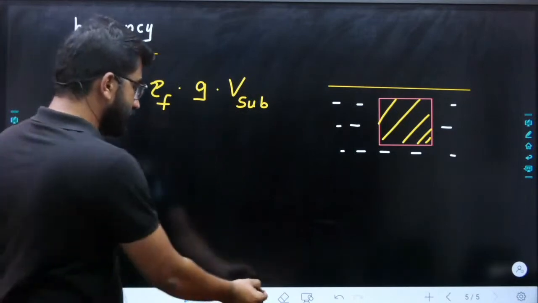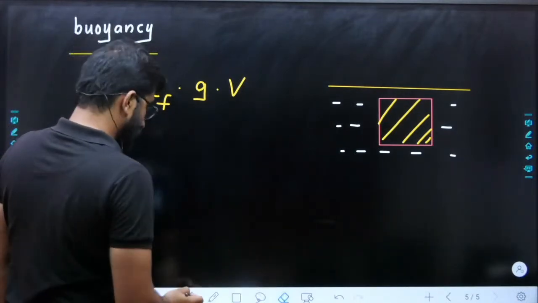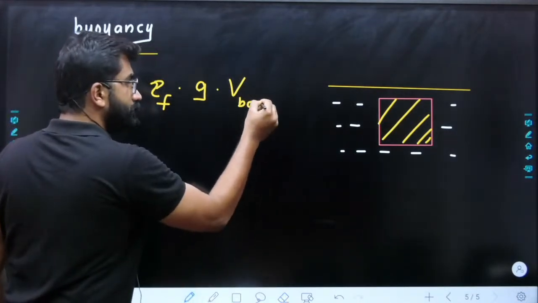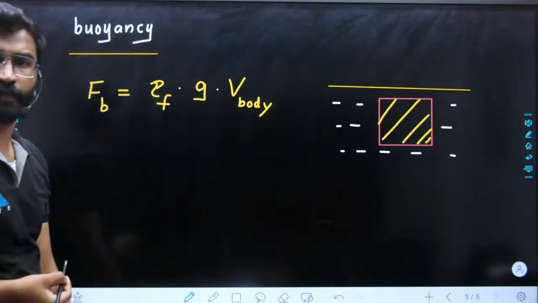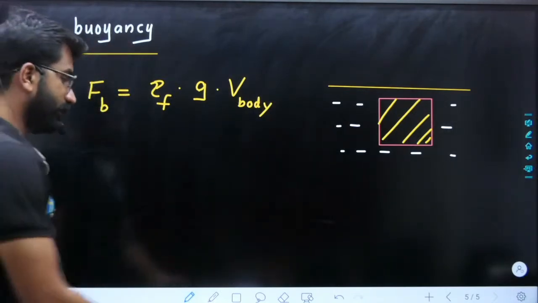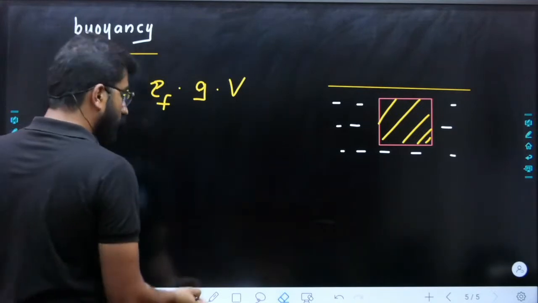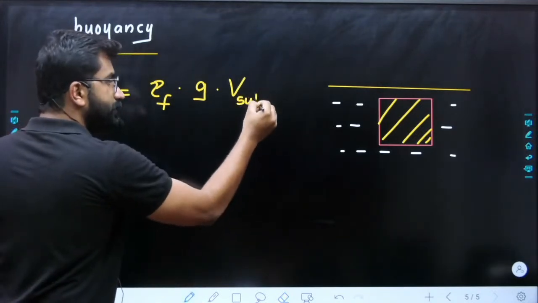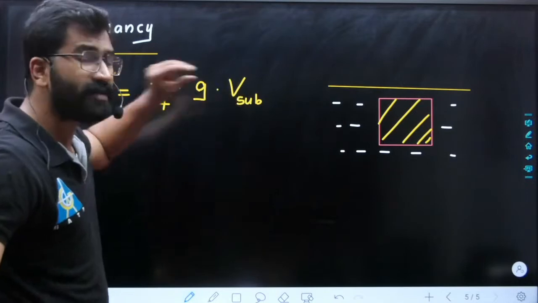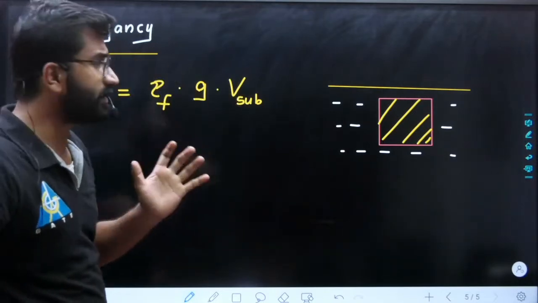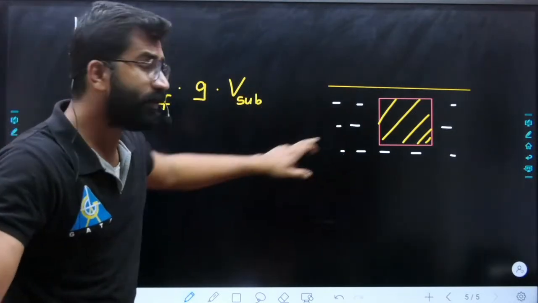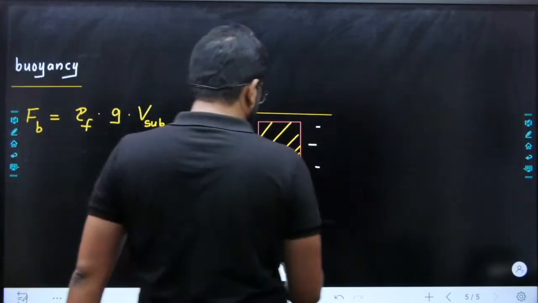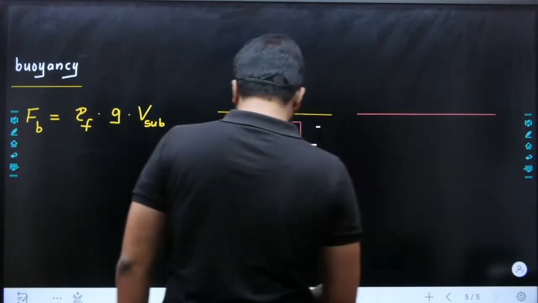So what will be this? This will become volume of the body. Okay, this will become volume of the body. So always remember, this will be always submerged portion of the body. So why we are always writing submerged portion of the body? The reason is, ये case के लिए भी applicable है. This equation is applicable to this case as well as this case.